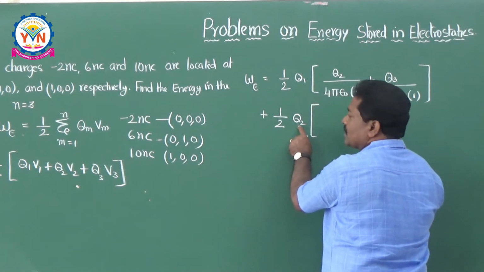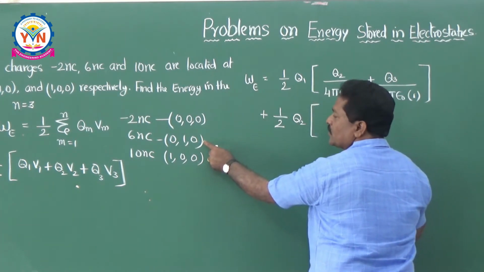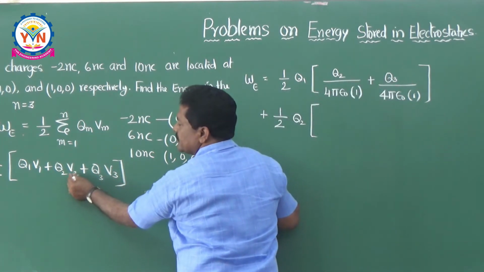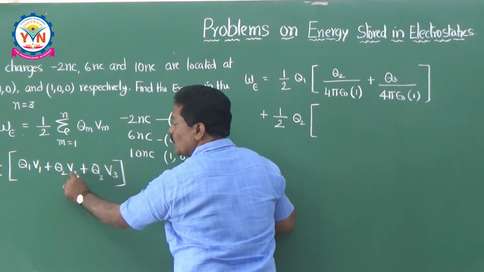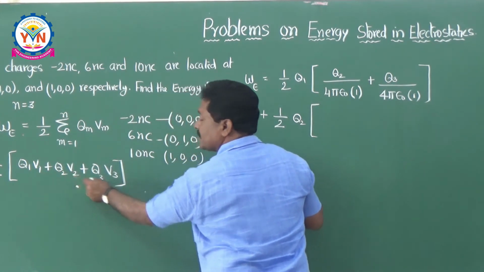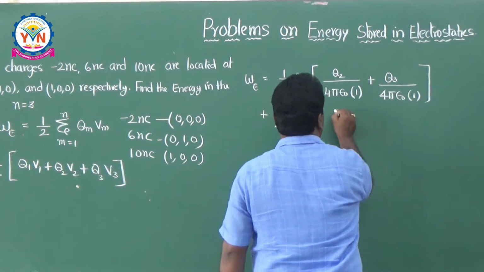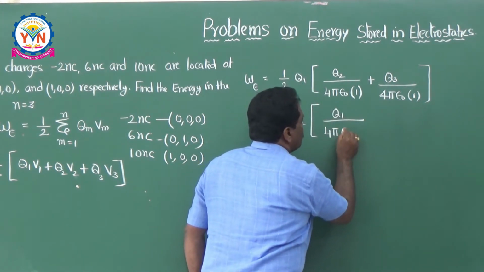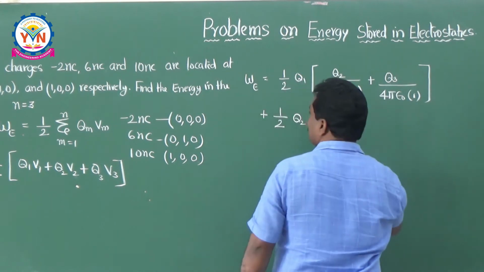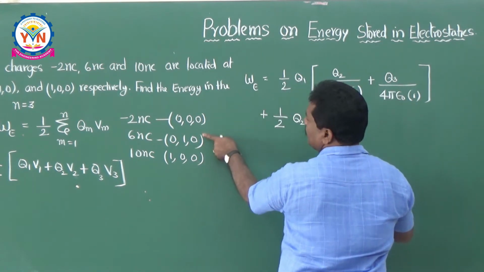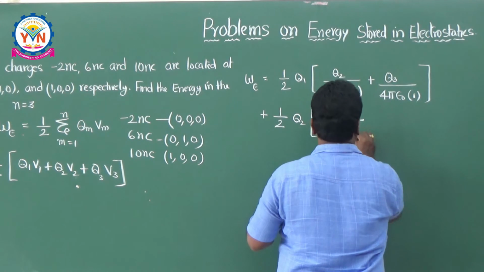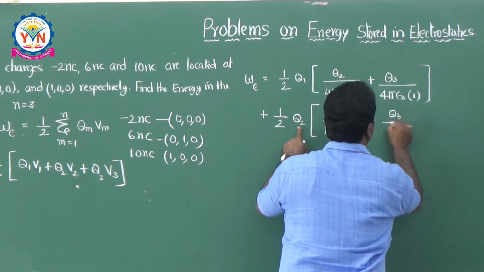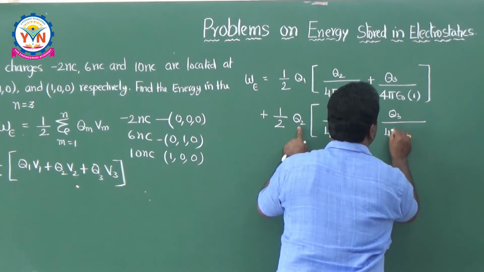next one, half into Q2 into, so I am telling about the second charge now. So you have to consider this V2. What is V2 here? V2 means the potential at the point 2 due to the other remaining charges. The other remaining charges are Q1 and Q3. So I can say Q1 divided by 4 pi epsilon naught into, what is the distance between the second charge and Q1? This is only 1. So I can say 1 plus Q3 divided by 4 pi epsilon naught into